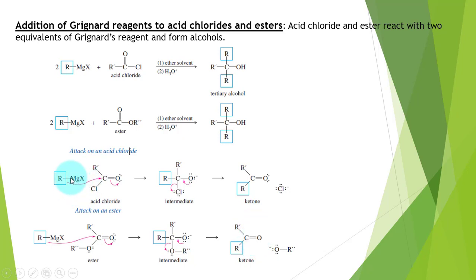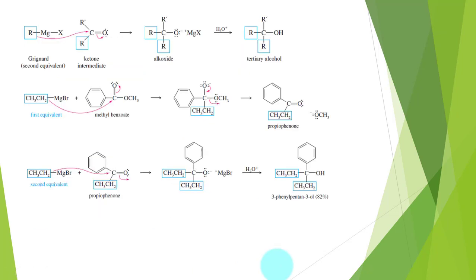Reaction mechanism is given, in which acid chloride and esters react with one equivalent of alkyl magnesium halide, and in the intermediate alkoxide ions are formed, which on rearrangement form ketones. Now these ketones on reaction with one more equivalent of alkyl magnesium halide will get converted into magnesium salt of alkoxide, which on protonation forms tertiary alcohols. Some more examples are given over here.